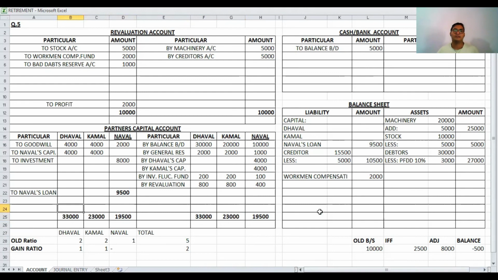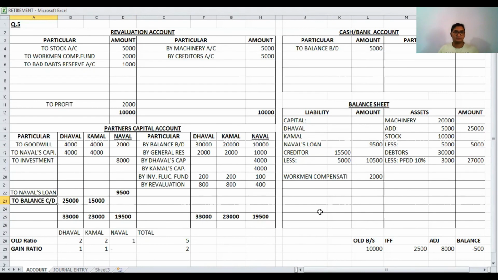Now we have to close Dhaval and Kamal's capital accounts. So from 33,000 we have to deduct these two amounts, and the difference is 25,000, and in Kamal's capital account the difference is 15,000, to balance carried down.